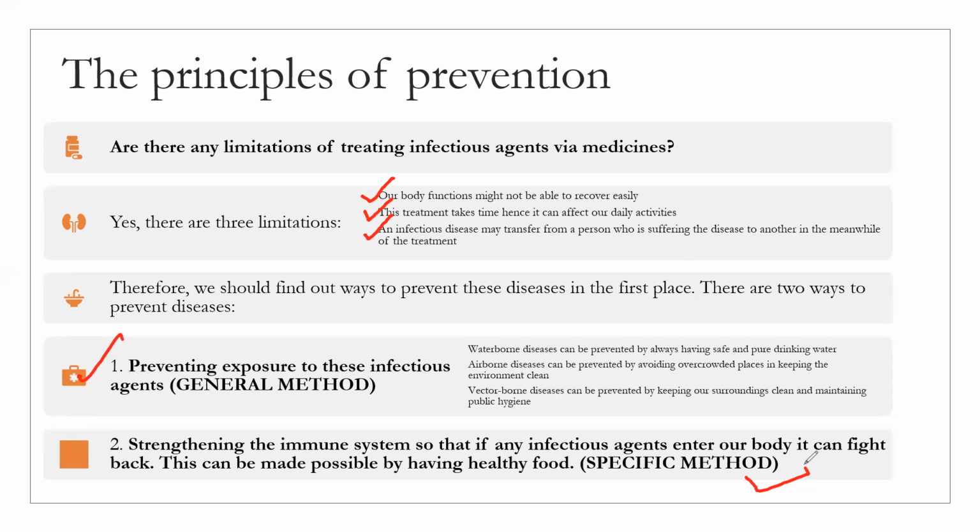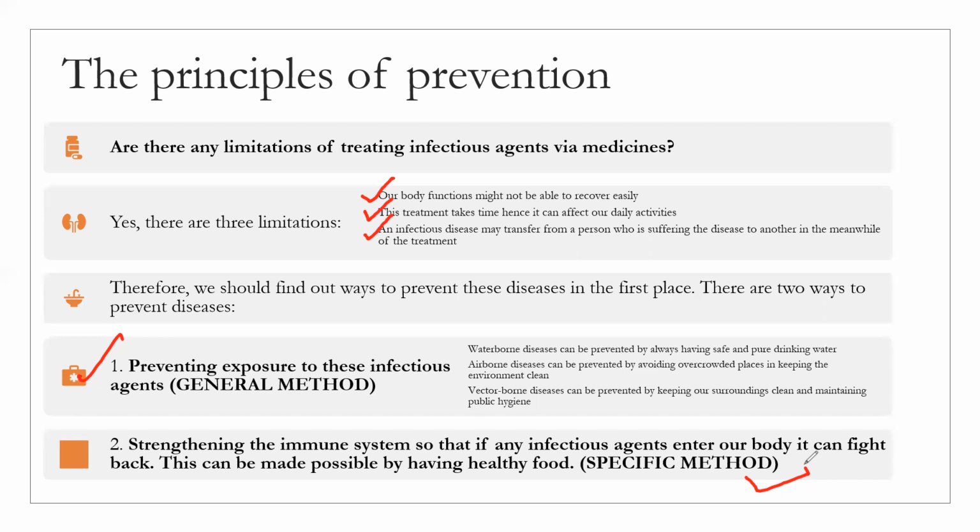In the general method, whatever the source of infection is, for example, if it's a waterborne disease, an airborne disease, or a vector-borne disease, the sources have to be stopped. In case of waterborne disease, have safe and pure drinking water. In case of airborne disease, avoid overcrowded places and keep the environment clean. And if it's a vector-borne disease, it could be prevented by keeping our surroundings clean and maintaining public hygiene. So these are the general ways in which we can prevent exposure to the infectious agent.